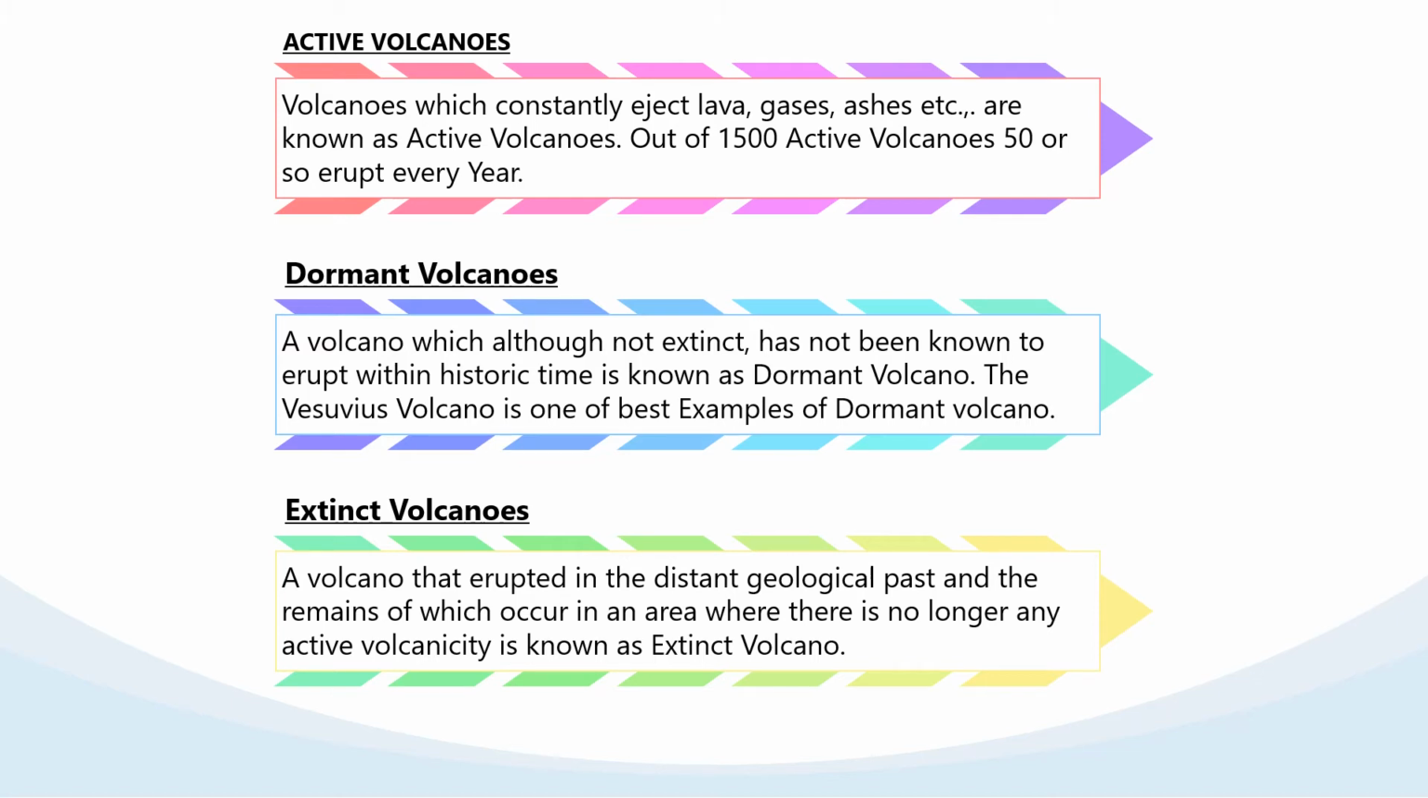Next is the extinct volcano. Extinct volcanoes are those which erupted in the geological past, but there is no hope for eruption in the future. They are called extinct volcanoes, or dead volcanoes. Mount Kilimanjaro and Mount Kenya are the best examples of extinct volcanoes.